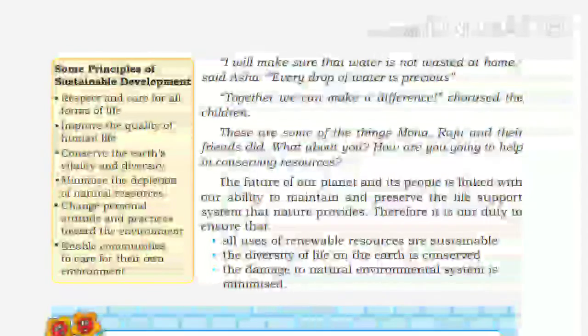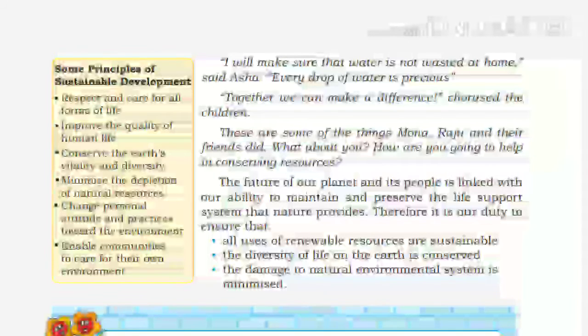"Together we can make a difference," chorused the children. Every child joined in. These are some of the things Mona, Raju and their friends did. What about you? We should also make a pledge not to use resources carelessly. How are you going to contribute to saving the resources?